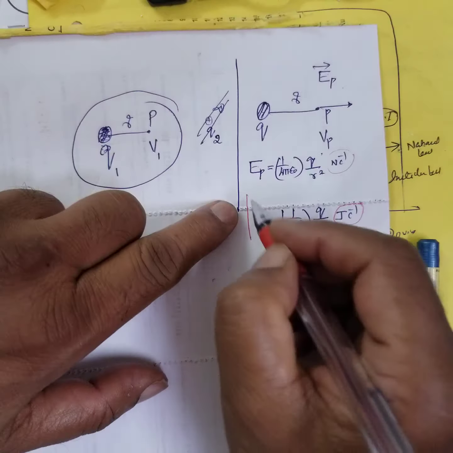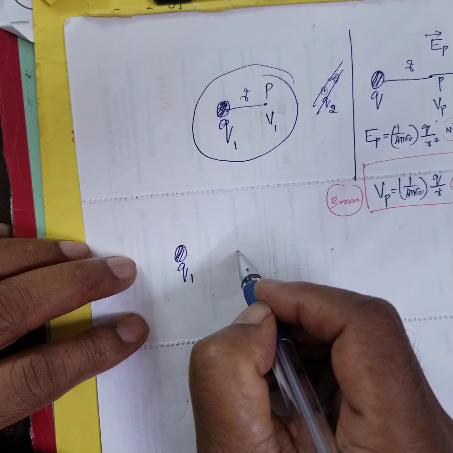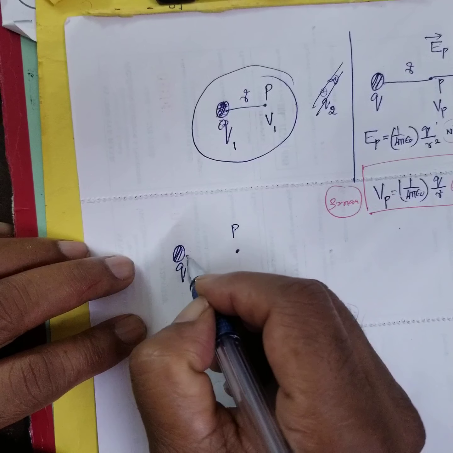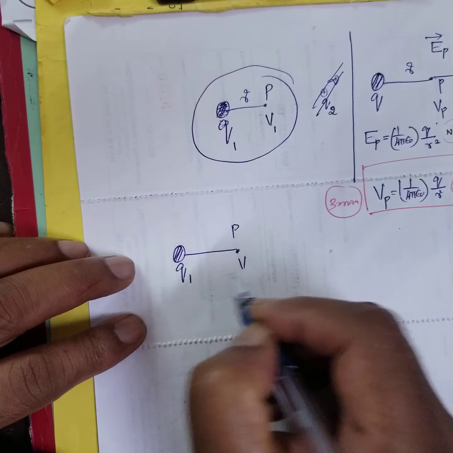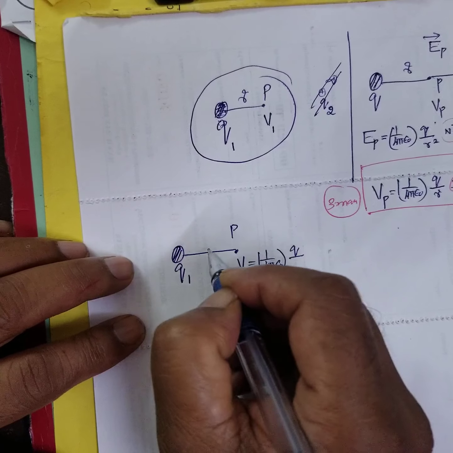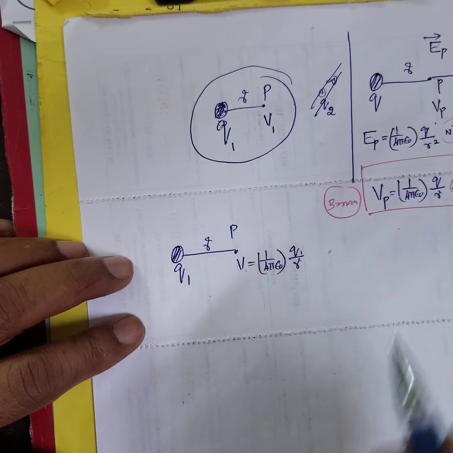Now, I have a charge Q1 here, and P is a point. What is the potential at this point? Potential at this point is equal to 1 by 4 pi epsilon naught, charge by R, where R is the distance. Since the charge is Q1, I will put Q1.